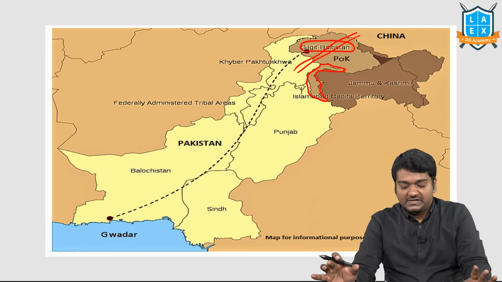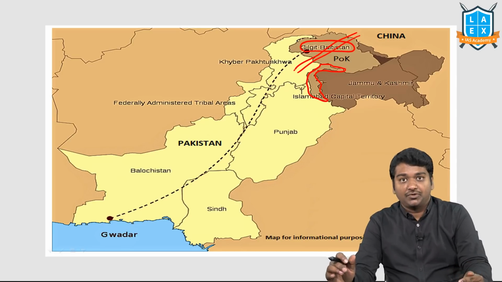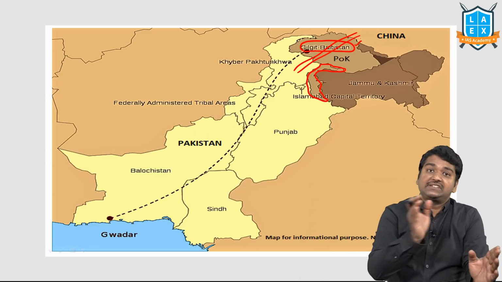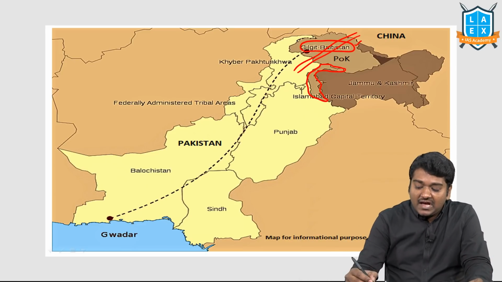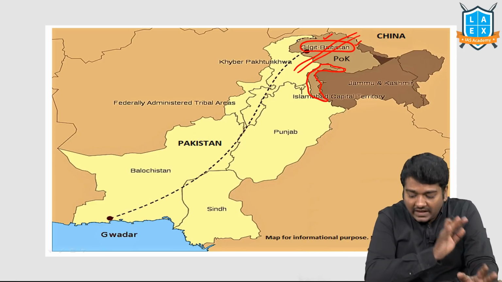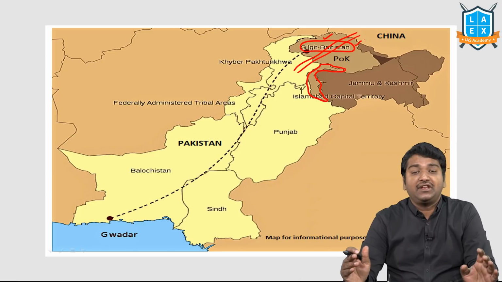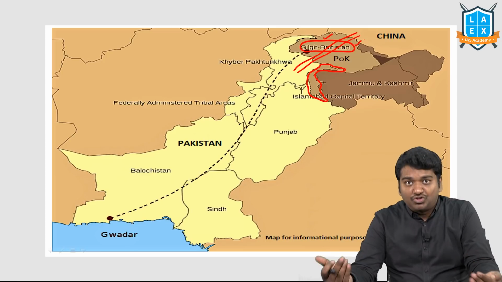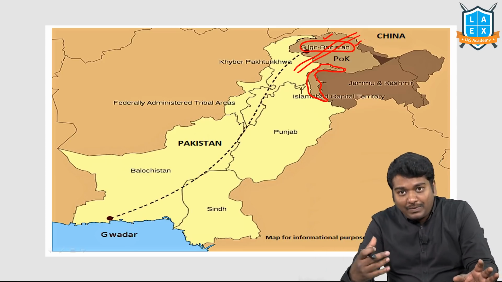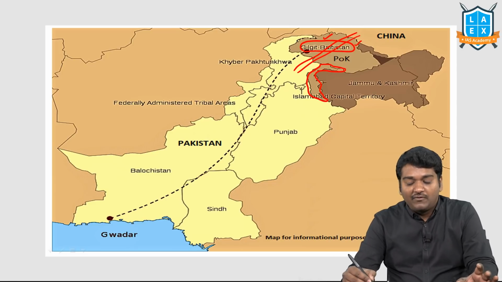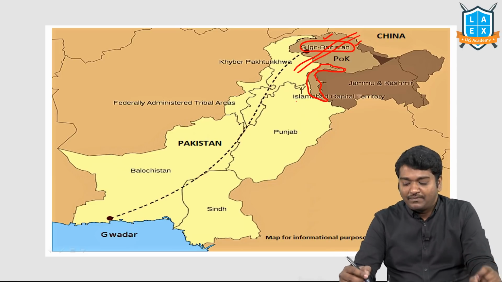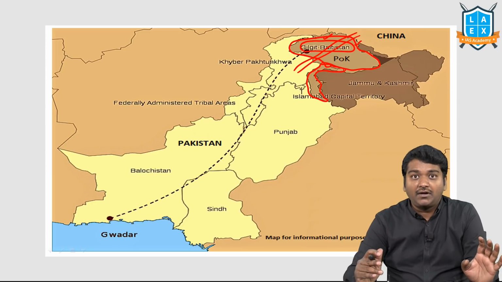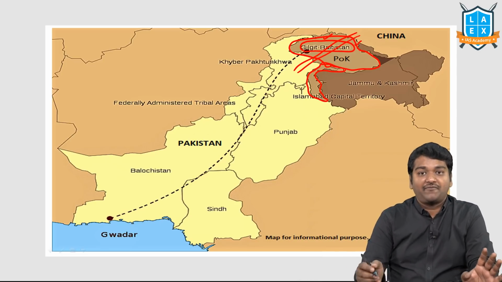Pakistan has 4 provinces. Now Pakistan is trying to convert Gilgit-Baltistan into its province, that is, its state. If Gilgit-Baltistan is officially theirs, then they need not take permission from India. Second, in case in future we take complete control of POK, at that time Pakistan will claim that this particular part is theirs. This is not Kashmir's. It is always part of Pakistan.